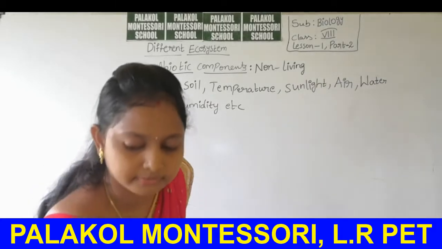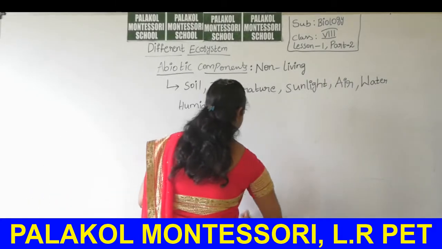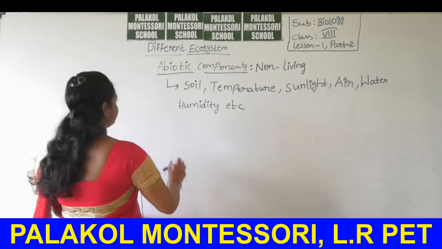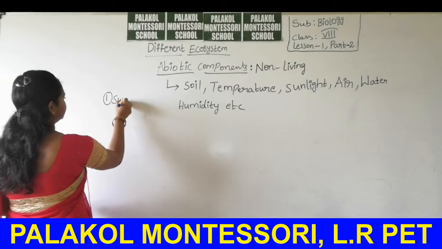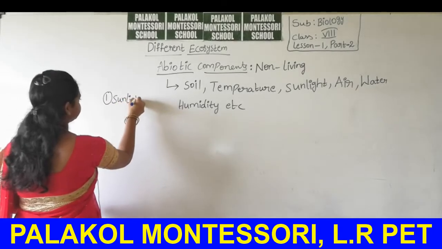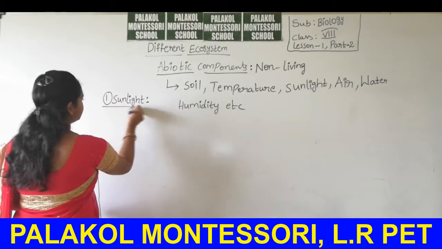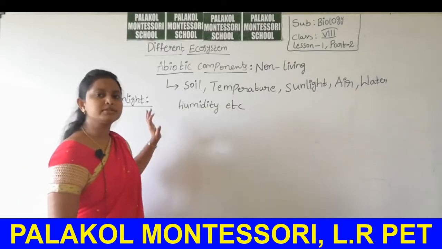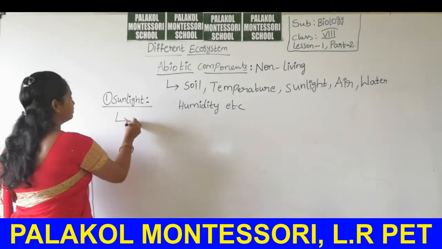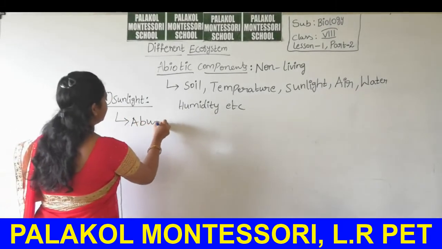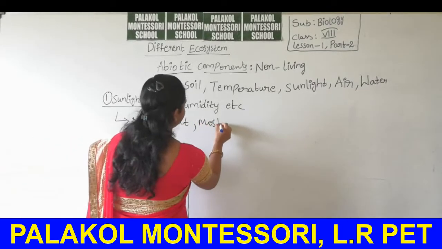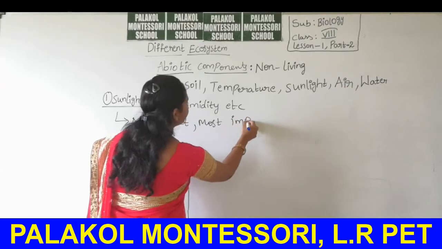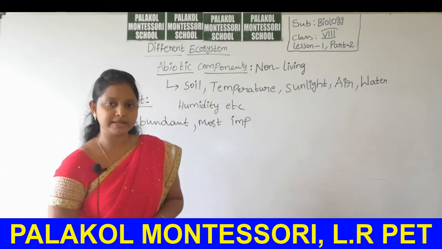First of all, sunlight. Sunlight is the most abundant and most important abiotic component for all the living organisms. Why?